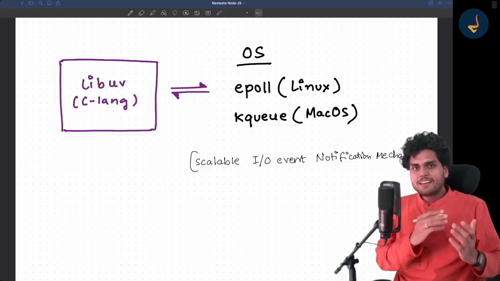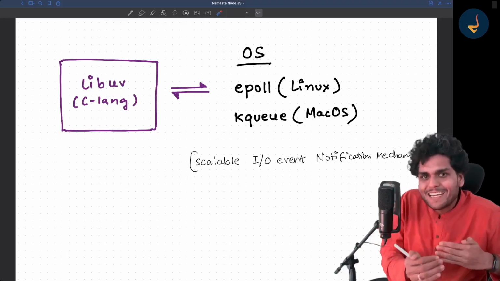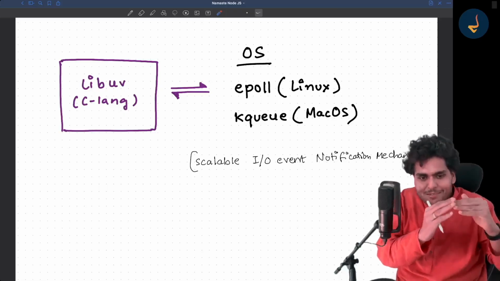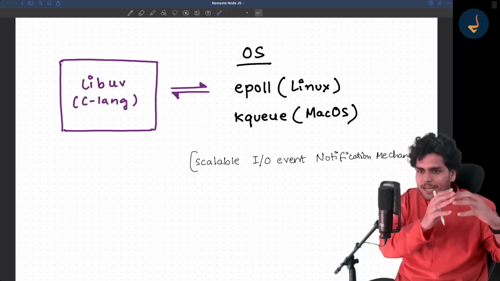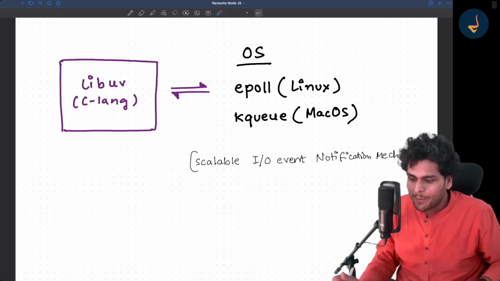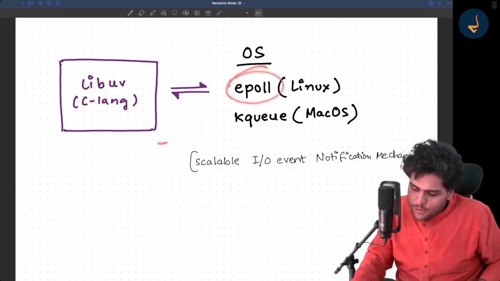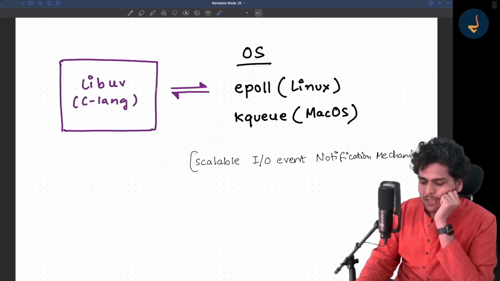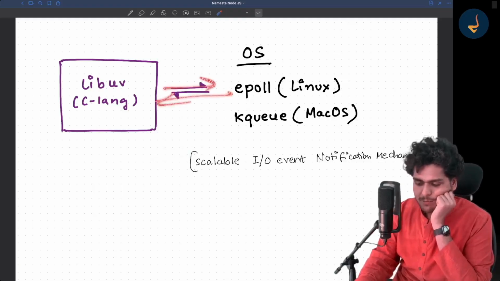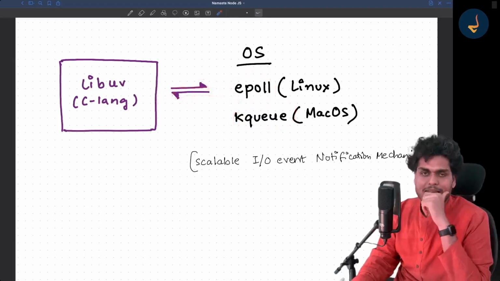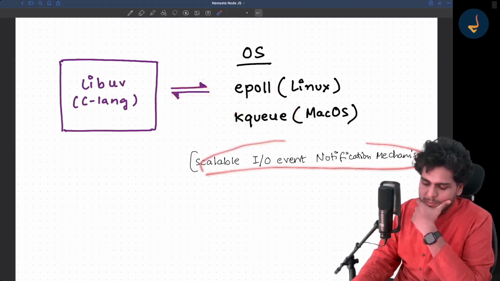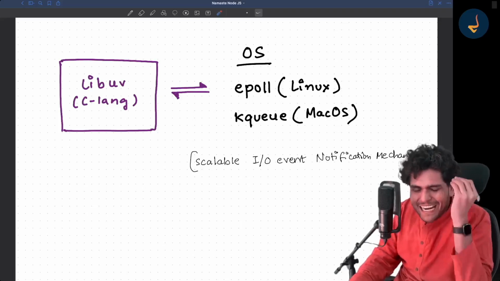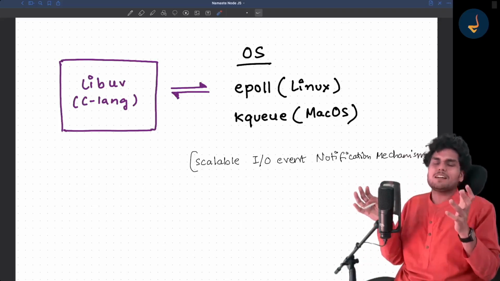Got it? It's very tough to explain because I am just going layer deep. There is Node.js. Inside Node.js, you have libuv. Inside libuv, you have a thread pool, an event loop, and all of that. And libuv also interacts with the operating system through epoll. So just for curiosity, I wanted to tell you how it happens at the operating system level. It uses epoll and kqueue mechanisms, a scalable IO event notification mechanism. Read more about it. You will understand the beauty of how complex systems are.